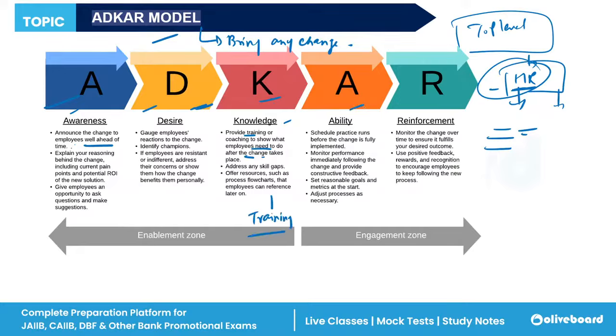After this, ability means that you have changed your internal organization. Now how capable is your internal organization of achieving your goals, of achieving your targets? So you need to adjust all the processes accordingly, if required. And after adjusting, you also need to monitor the performance, because without monitoring, you can't come to the conclusion that I'm doing good or I'm doing bad. So monitoring performance is a very crucial step in every business organization.